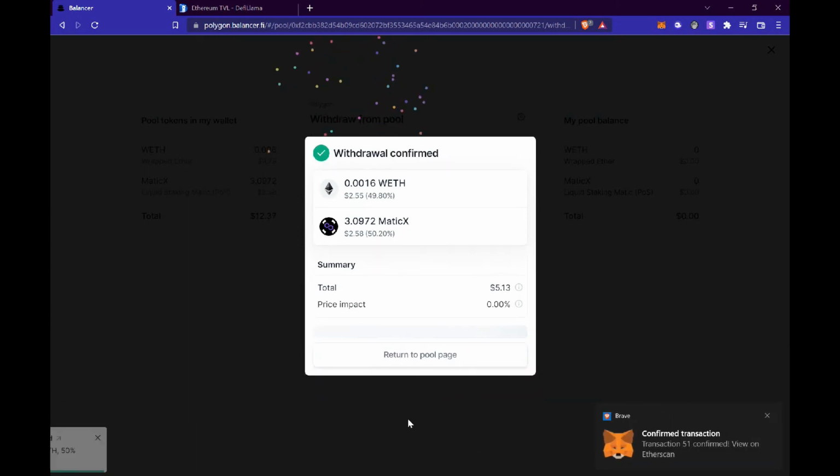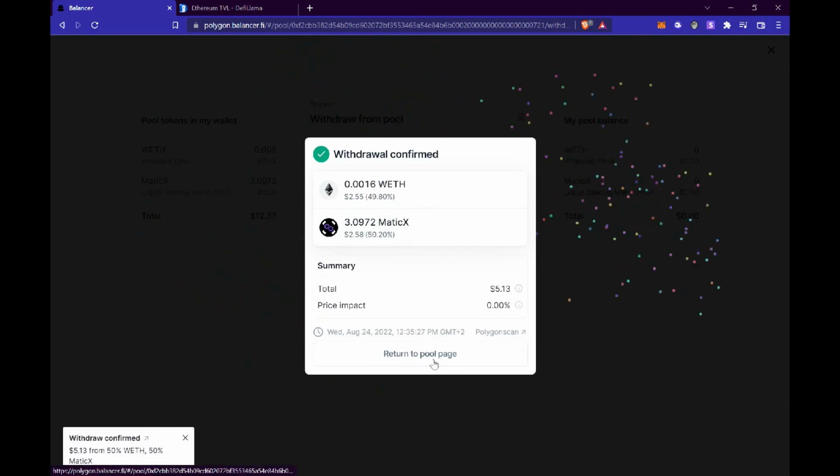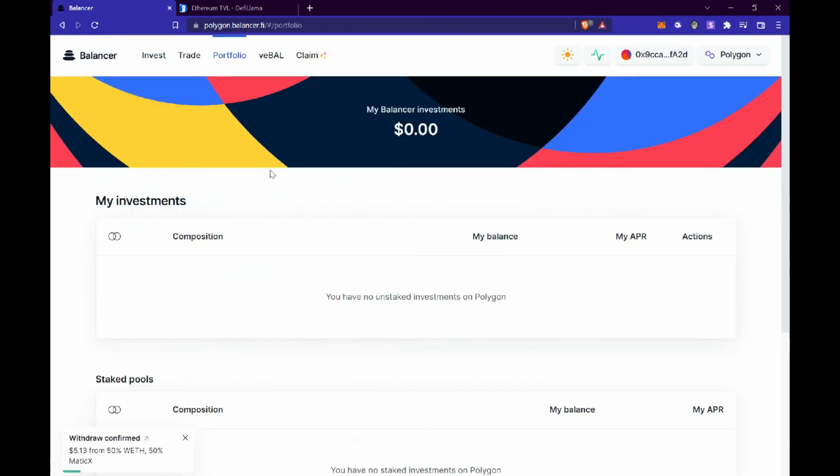Transaction confirmed. Withdrawal has been confirmed. Return to pool page. So over here we can return back to portfolio, and as you can see right now, we have unstaked our